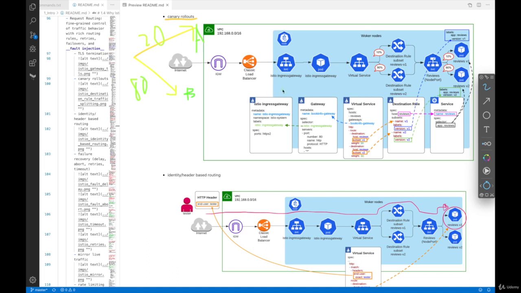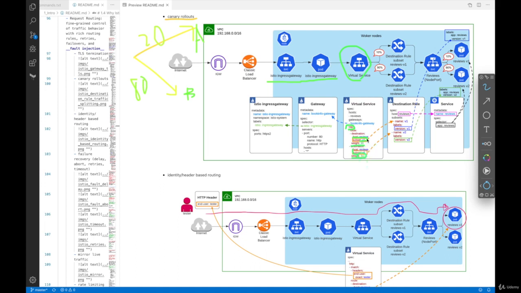So here we have the ingress gateway, service and pod, and a virtual service. This is where layer 7 load balancing happens. So HTTP, backend V1 and V2. And here you see weight 10, weight 90. So V1 receives 10% of traffic, and V2 receives 90% of traffic.